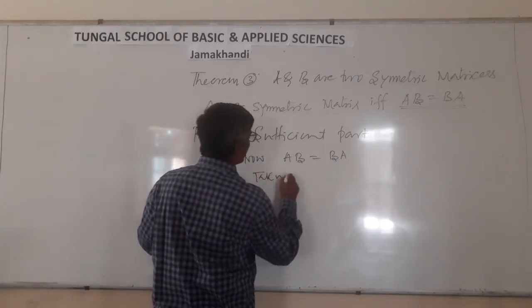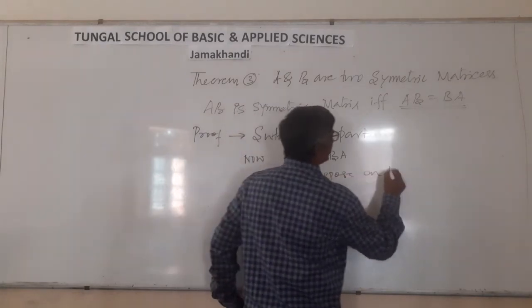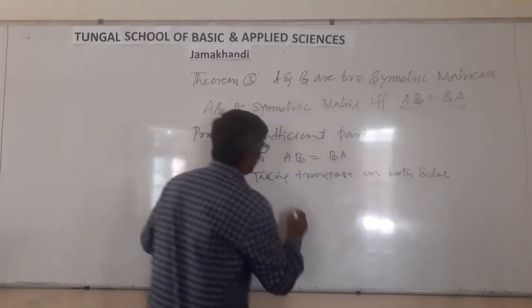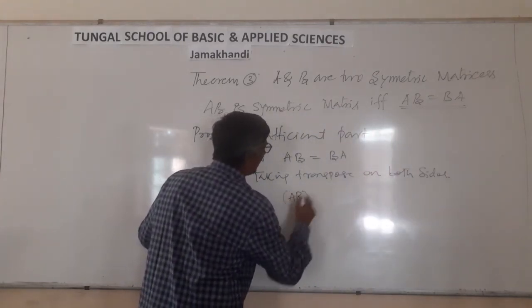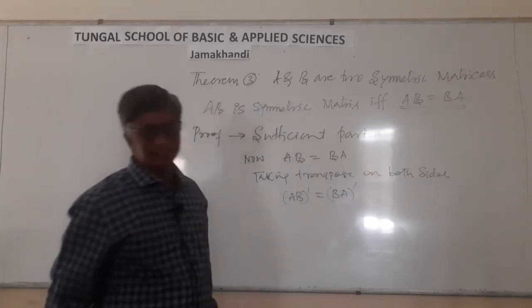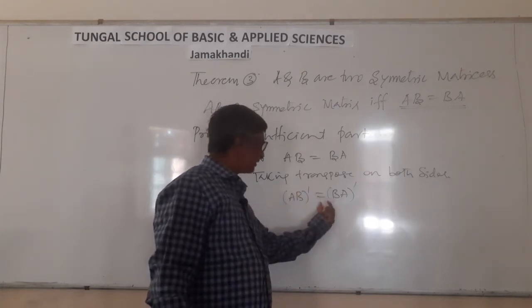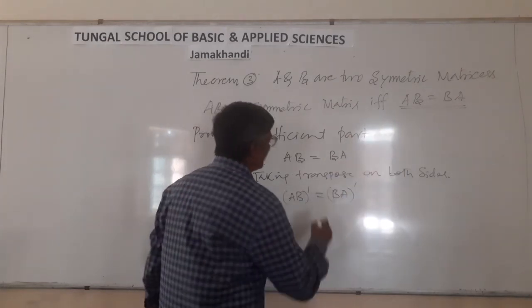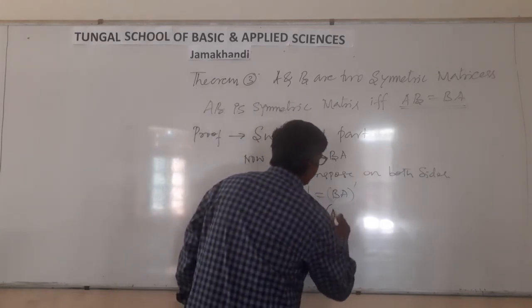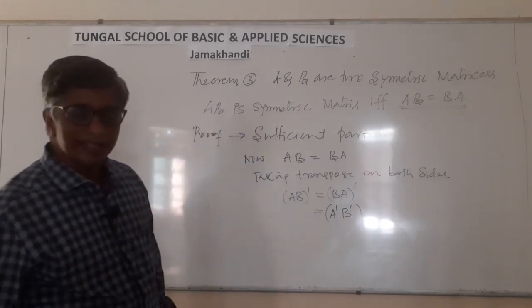Taking transpose on both sides. What happens? (AB) dash must be equal to (BA) dash. Is it right? (AB) dash must be equal to (BA) dash. This is equal to A dash B dash. Correct? What is that?